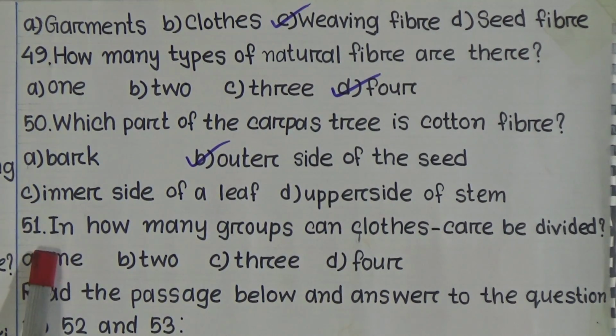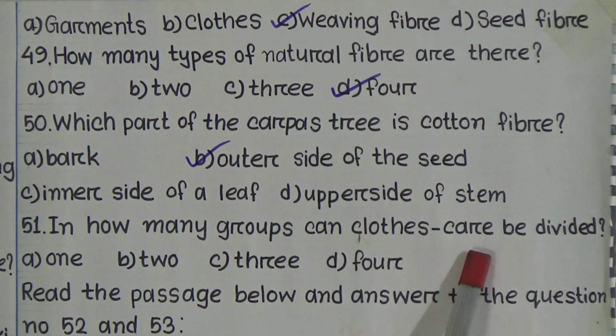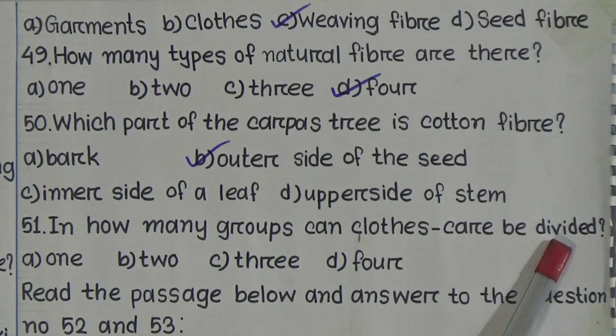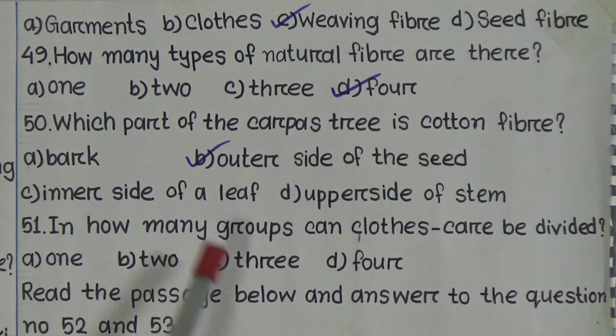Question number 51. In how many groups can cloth care be divided? Given options are 1, 2, 3, 4. Can you guess which one will be correct here? The correct option is here, option C. That means 3. It will be correct answer.